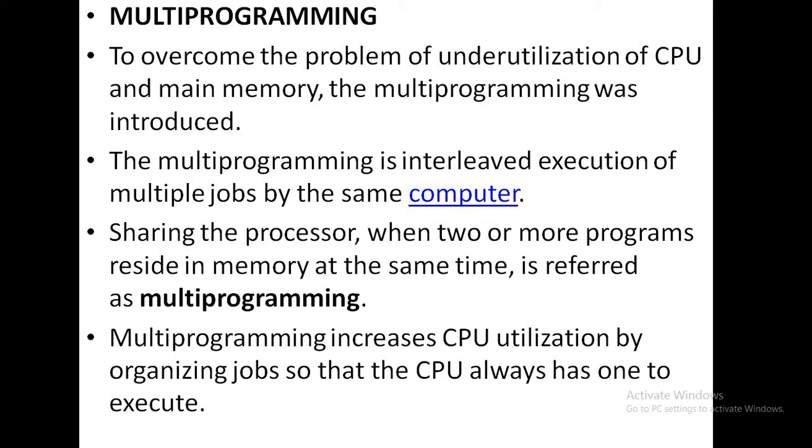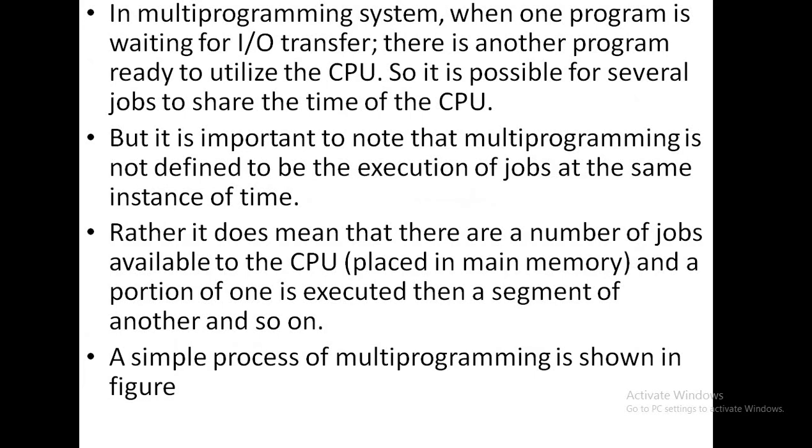Okay. So this can be achieved by three steps, as I have told you, that is ready state, running state, as well as waiting state. Okay. The next point is, in a multiprogramming system, when one program is waiting for IO transfer, there is another program ready to utilize the CPU. So it is possible for several jobs to share the time of the CPU.